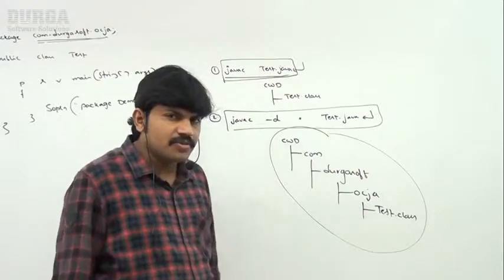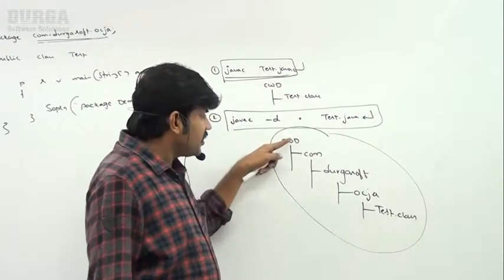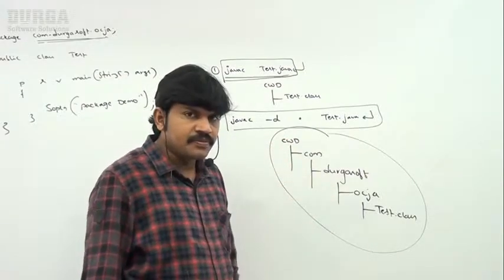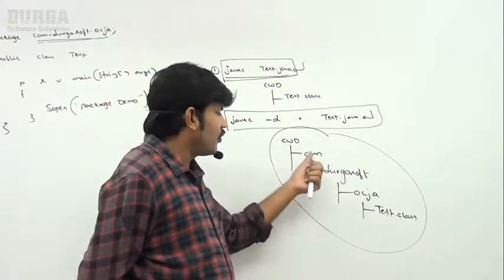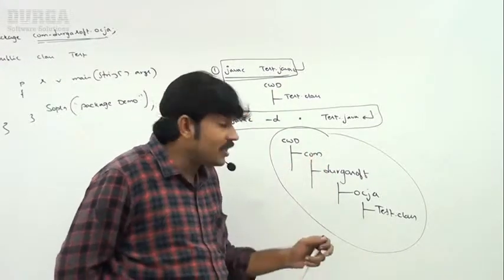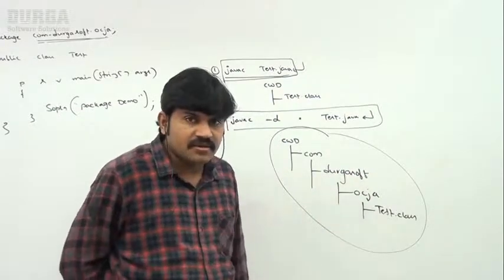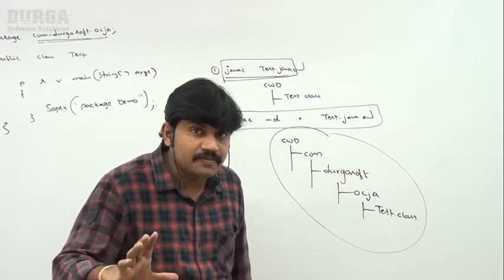Now here I have one small doubt. Dot means current working directory. com, Durgasoft, ocja. If these folders are not already there, com folder is not there, or com is there but Durgasoft is not, or Durgasoft is there but ocja is not, what will happen?